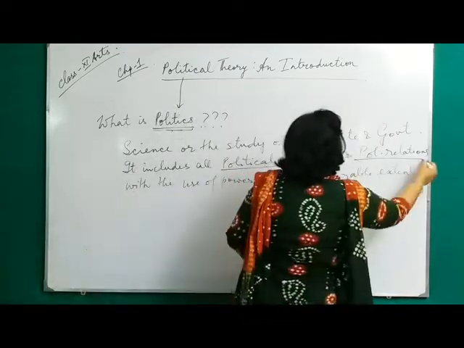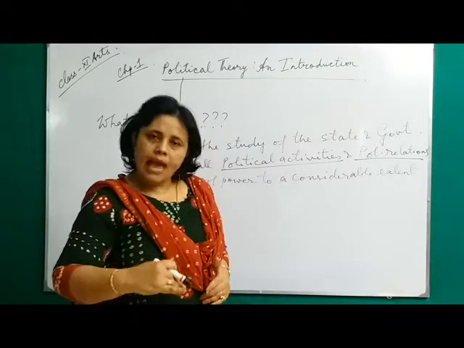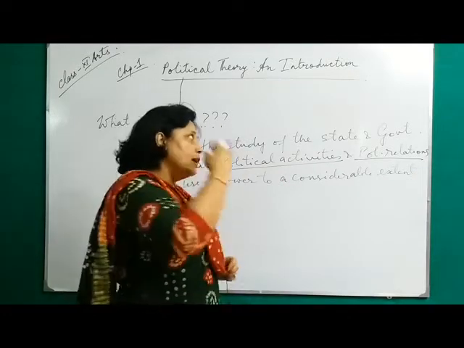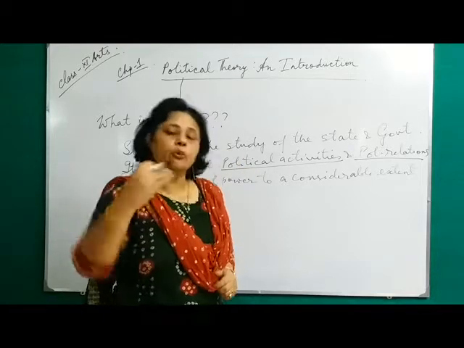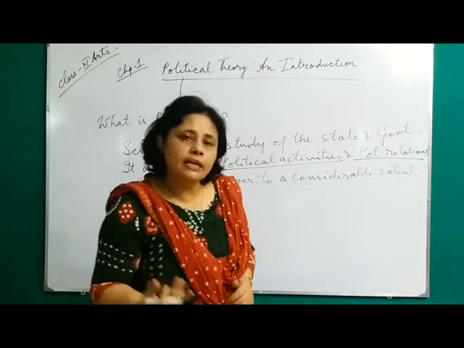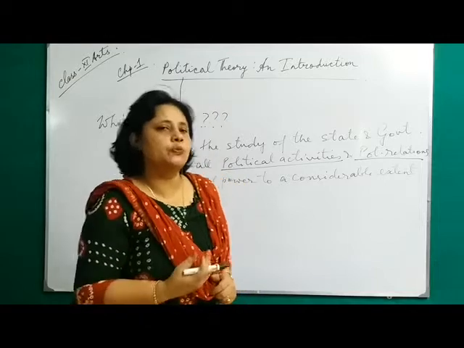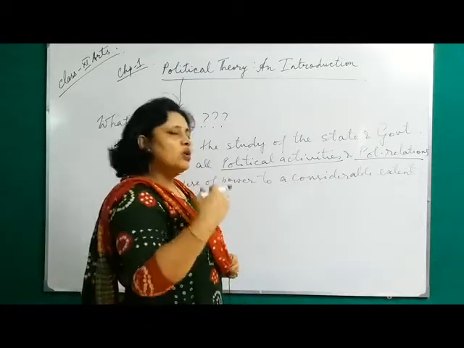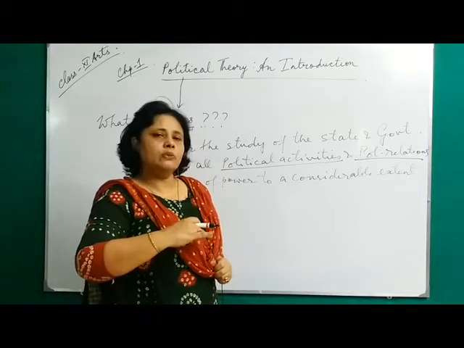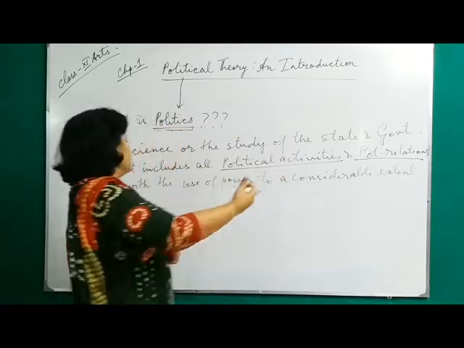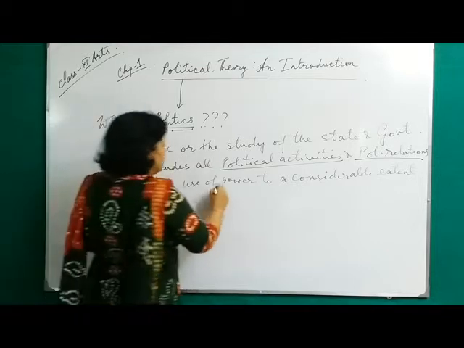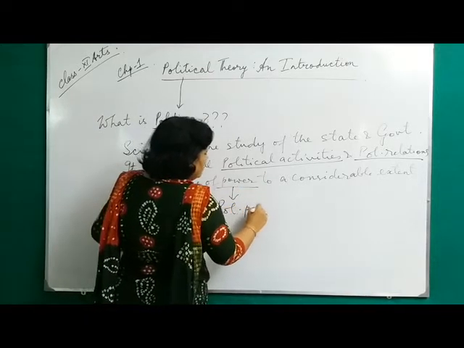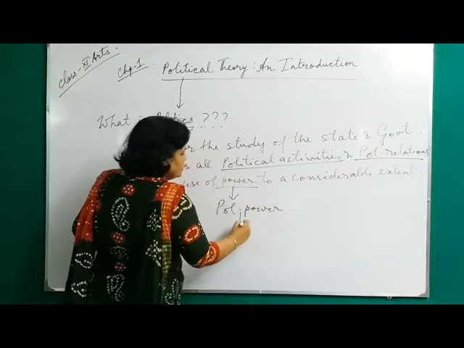Political relations between whom? Between the people and the government or the other political institutions. Apart from the state and government, there are other political institutions like political parties, pressure groups, interest groups. So, what should be the relationship between an individual and the political institutions with the use of power? This power is actually the political power we are talking about. When do we use this political power?